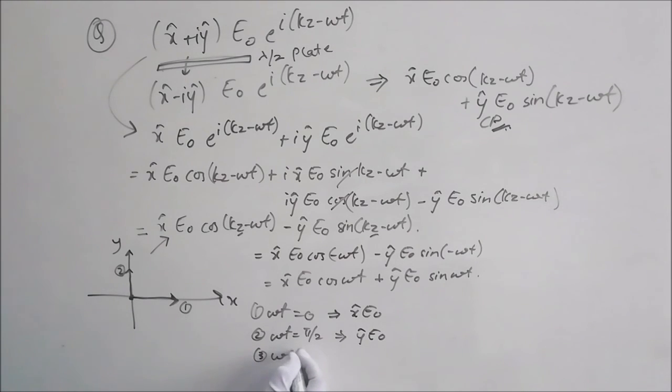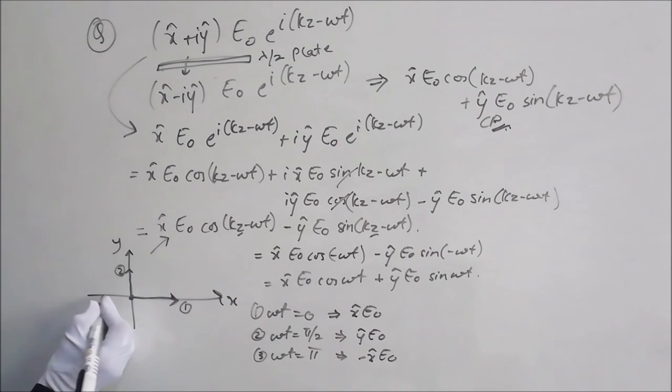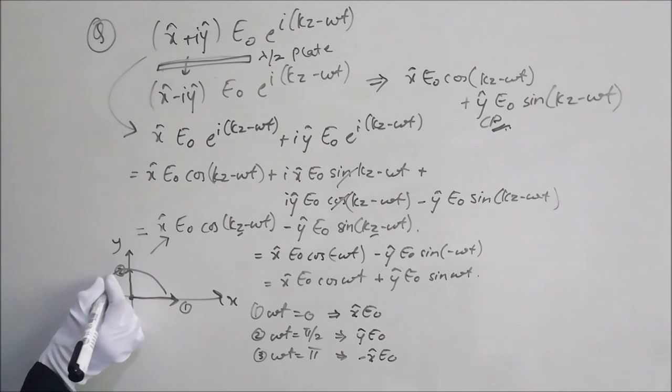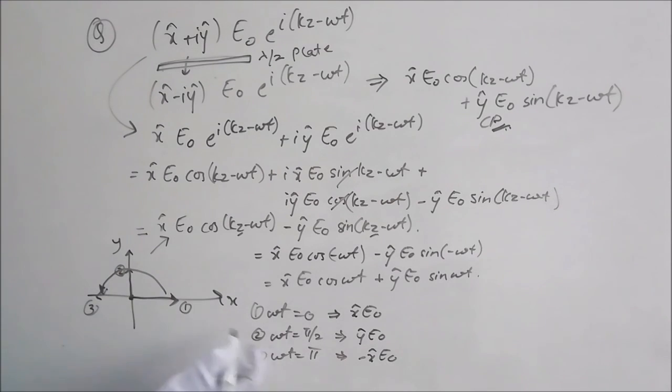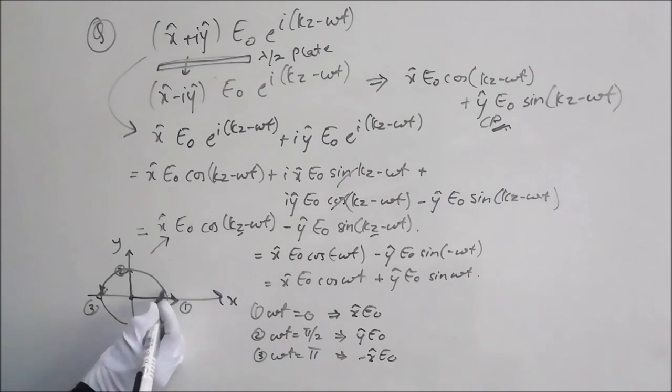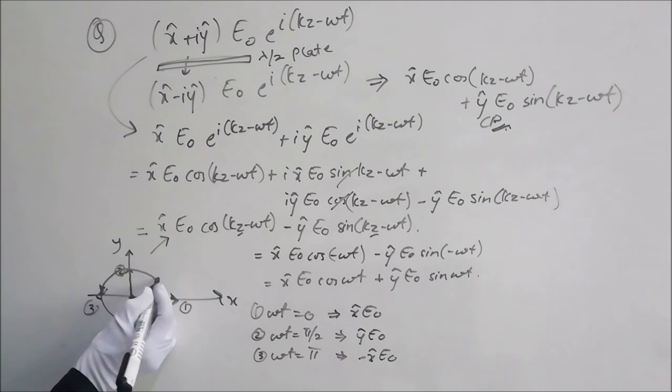Third case, we can take omega t is equal to pi. Cos pi is minus 1, sin pi is 0, so we will have minus x hat E naught. That is, this third case will be along the minus x hat direction. So you can see it is rotating like this. Obviously it is circularly polarized, so the amplitudes will trace a circle, but it is rotating like this.